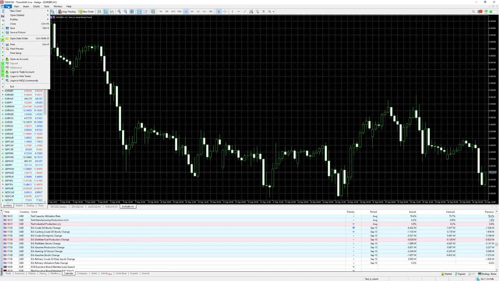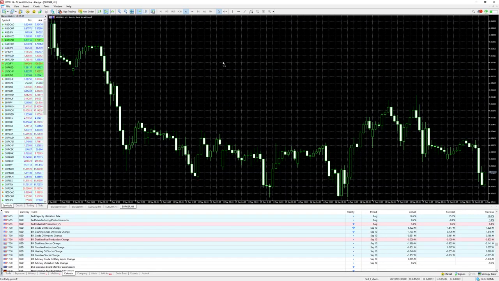Just let me work over here with the file menu too. You have some interesting and important things. The next one that we have here is the profiles. A profile is a saved status in the software, and it's how you can make your own setup.